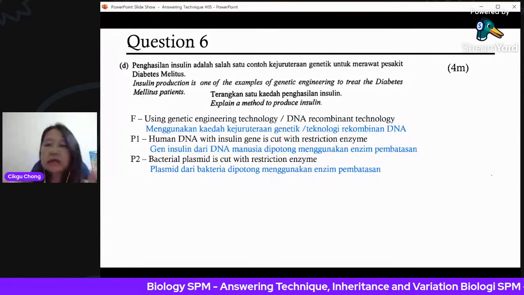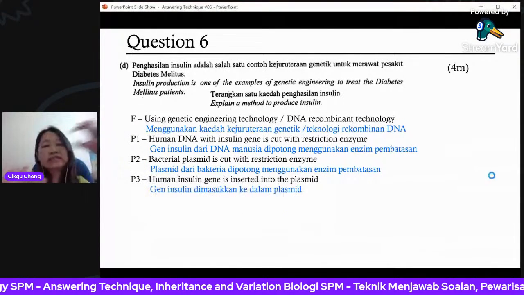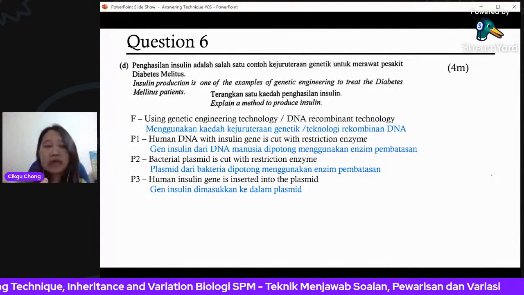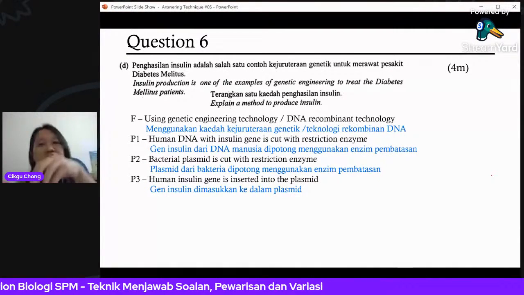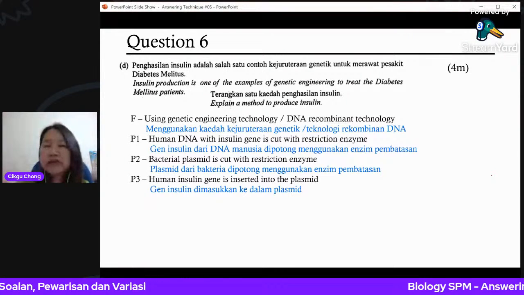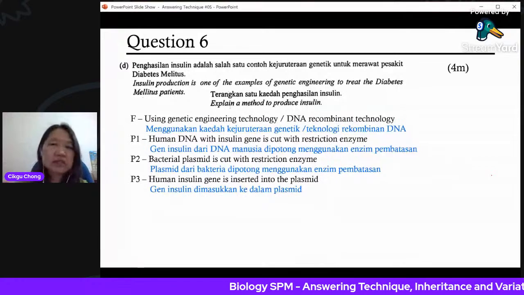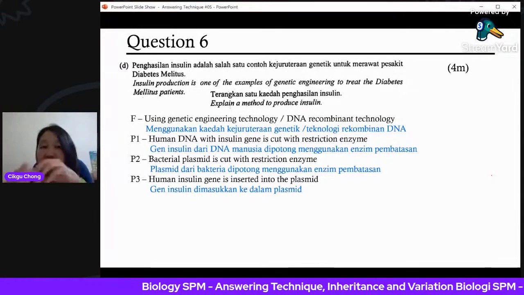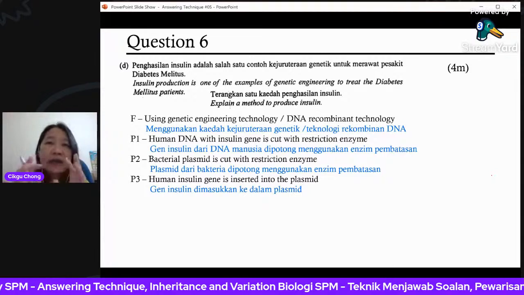All right. And now you need to insert the DNA which has the ability to produce insulin into the plasmid. Okay, you refer to the diagram in your textbook. It has a very good diagram to show you the process. All right, refer to chapter 13. I'm sure you have a textbook there. All right, so insert inside now. That means this plasmid now carries the gene that can produce insulin.